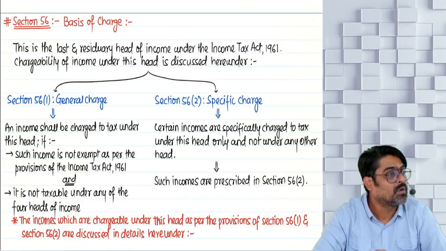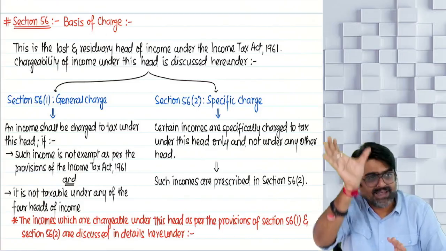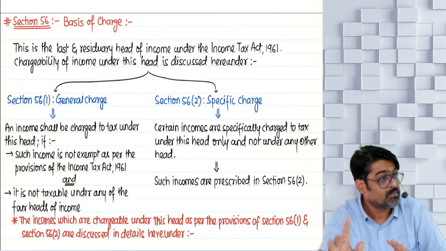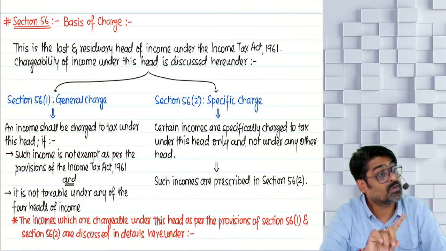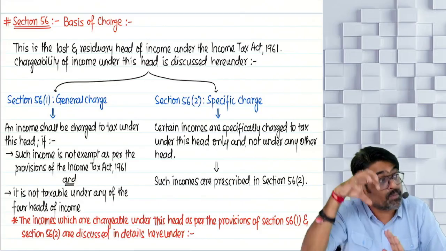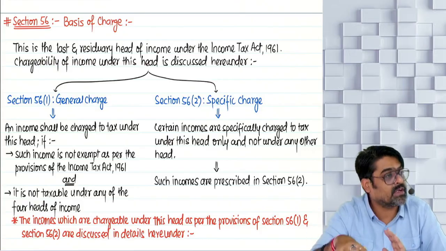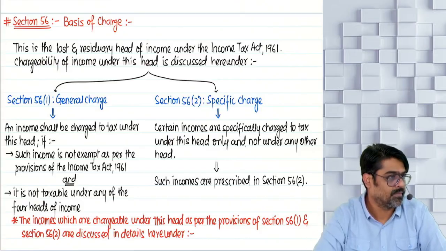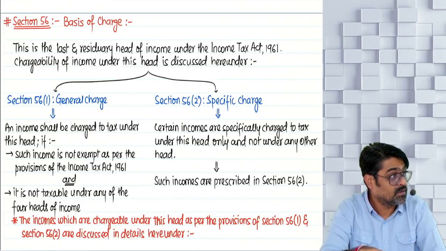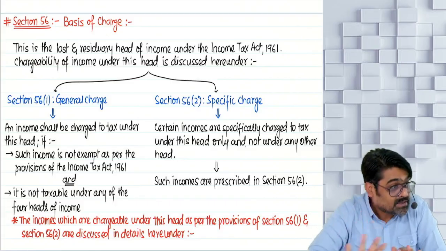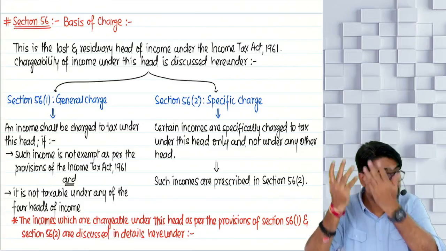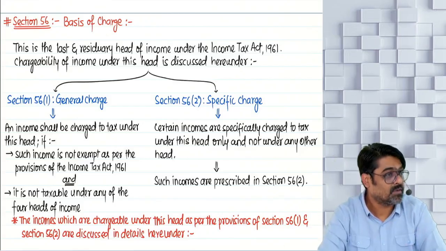Yes or no? So in the end, I have created a list of all those incomes which are taxable under the head IFOS, but not because of a specific charge, because of the general charge. And these incomes are repeatedly asked in the exam. So you have to be careful that you classify all these incomes under the head IFOS only. But these are not the only incomes which will be taxable under IFOS. This is just an illustrative list of examples. Other than this, many other incomes can also come under the head IFOS.